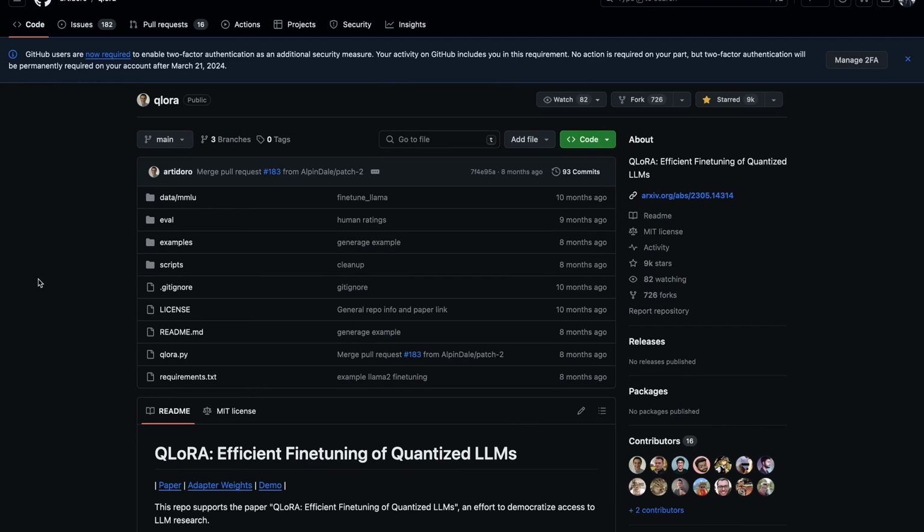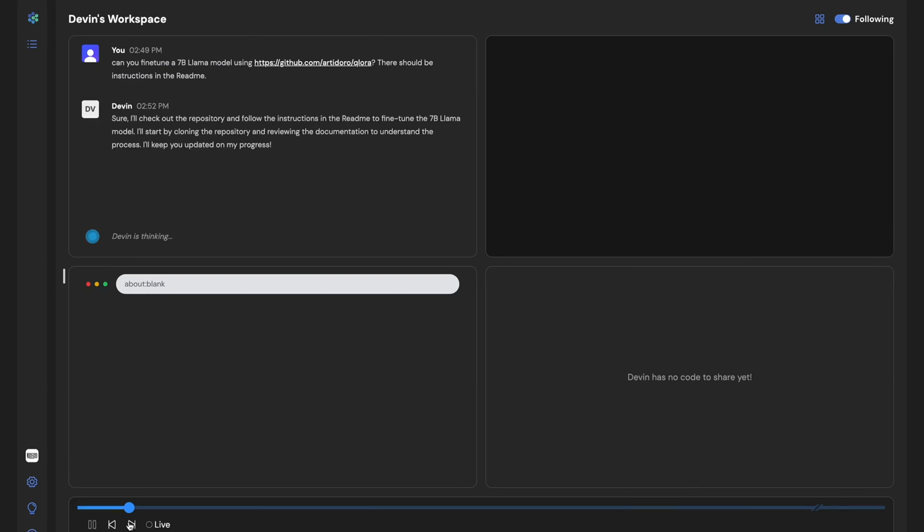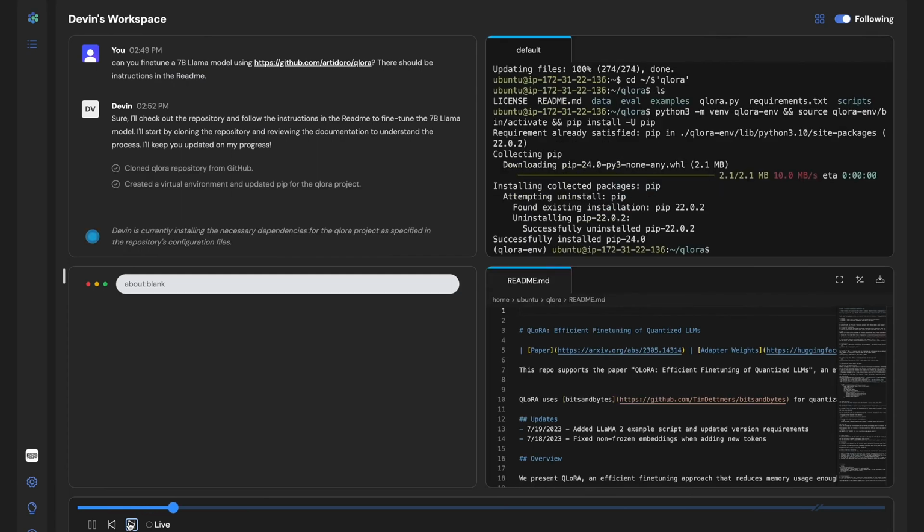Hey guys, today I'm going to show you an AI training an AI. So here we're going to take the QLoRA repo, which is a fine-tuning method for quantizing large language models. We're going to feed this repo to our agent, Devin, and all we have to ask Devin is to fine-tune a 7B Llama model. Devin clones the repo, figures out how to run it using the README, sets up all